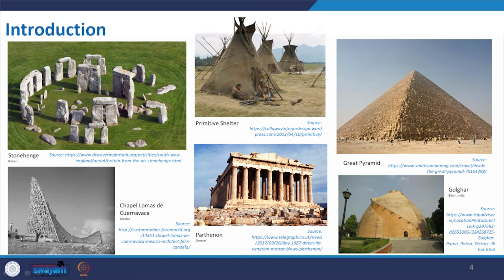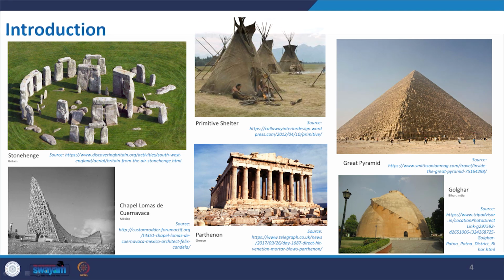Now, it is not new in practice. Even if we go back to the primitive age, people invented different types of shelter, different types of structures and forms which make us wonder even at this age. We start with Stonehenge from long back, then the primitive shelter and the pyramid. We all know in Egypt there are lots of pyramids, huge mega structures, and the execution of that with different kinds of material and form is really surprising to us. Even that is true for the Parthenon in Greece, which is a series of columns supporting a structure.